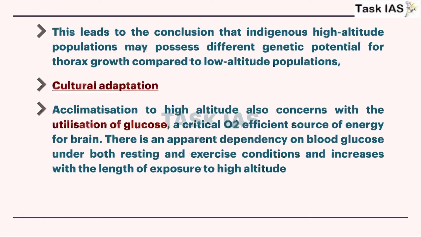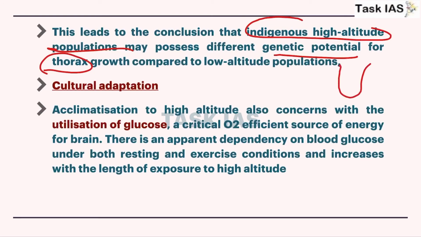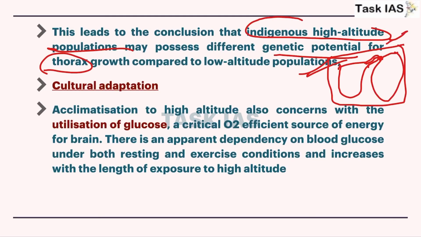Generally, indigenous high altitude populations have higher genetic potential for growth of the thorax or upper chest part. This upper chest growth or more area will help in developing more area of lungs, and this lung exposure will help in increasing lung capacity that is necessary to counter the hypoxia situation.